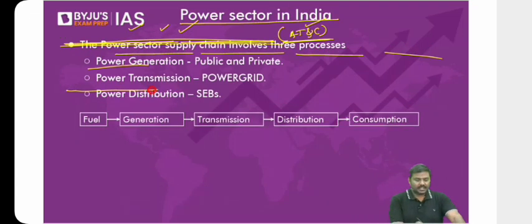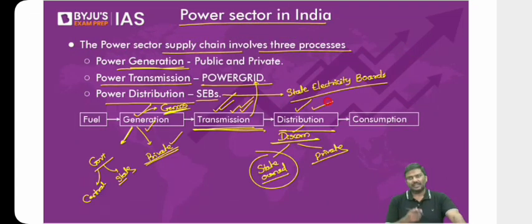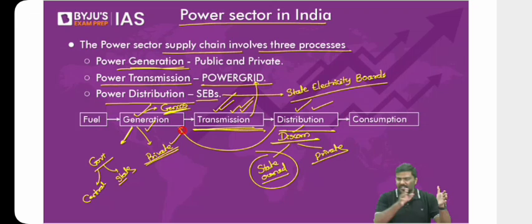Here is the GenCo. It will transmit electricity to the distribution company. In simple terms, the distribution company will purchase electricity and after certain days will make the payment to the generation company. I hope you understand the cycle here. They will not make the payment immediately. They will make the payment after 30 days, after 40 days. Now, here is the problem.